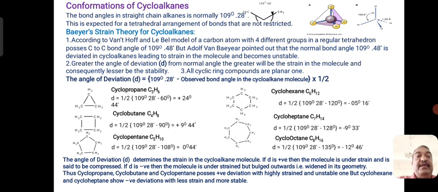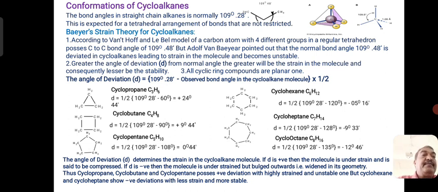Similarly, for cyclopentane, the angle of deviation is 1 by 2 of the normal angle 109 degree 28 minutes minus the bond angle of cyclopentane, 108, which comes to be 0 degree 44 minutes.